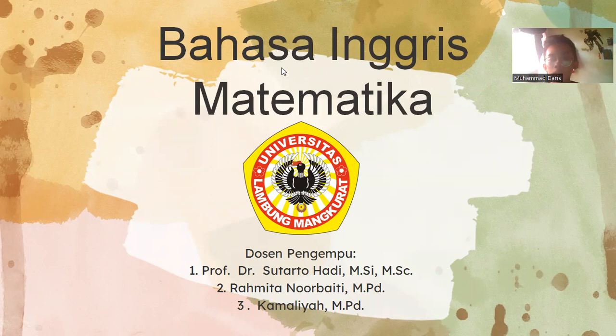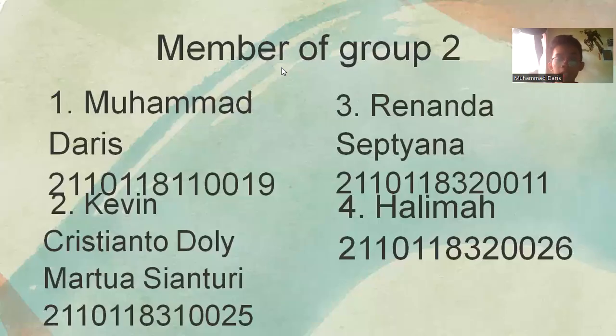My name is Muhammad Daris. You can call me Daris. My student identity number is 211-011-A110019.